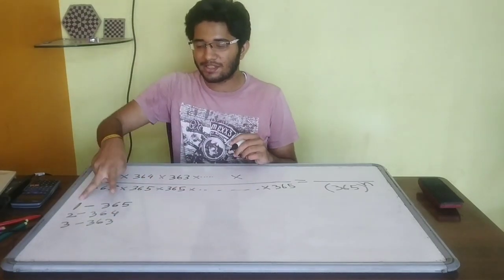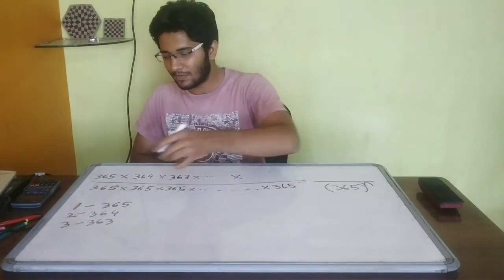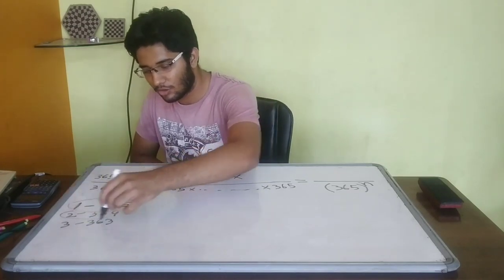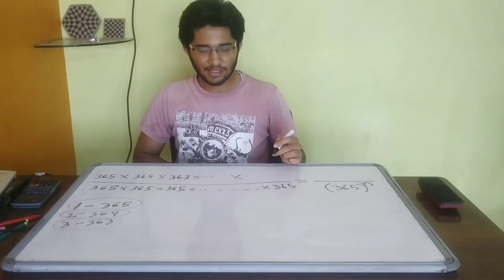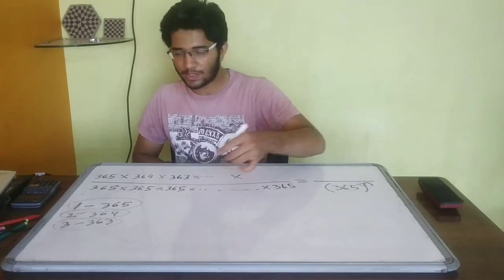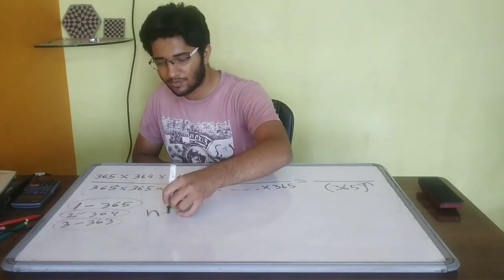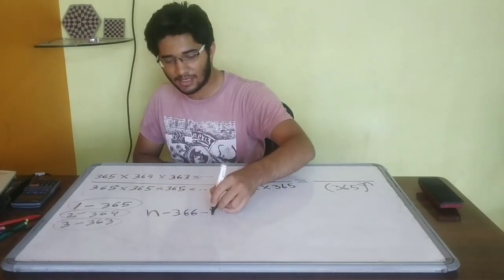So if you add these numbers, you will always get 366 as addition. Addition of both these numbers, or both these numbers, is 366. So for n persons, it must be 366 minus n.